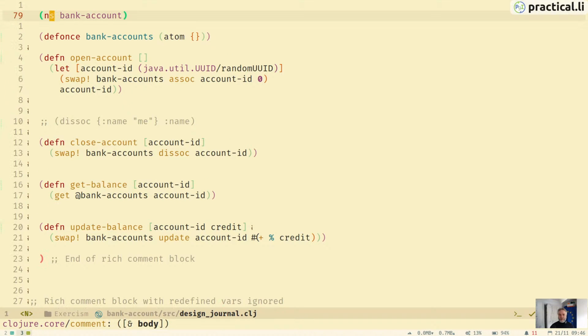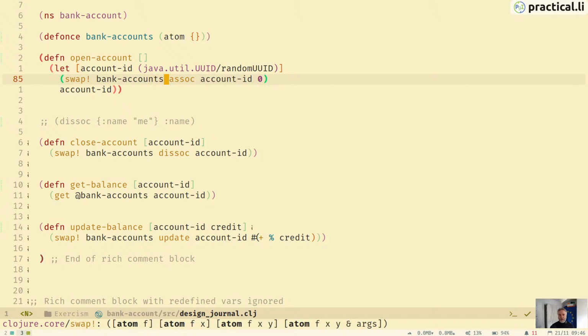And even with an Atom here, if we wanted to update multiple accounts, then we could just do that in the swap. We could just update multiple keys in the map. So just have all our accounts in one big hash map, and then we can still use an atom and still do a transaction from one account to another by updating two different keys at the same time.